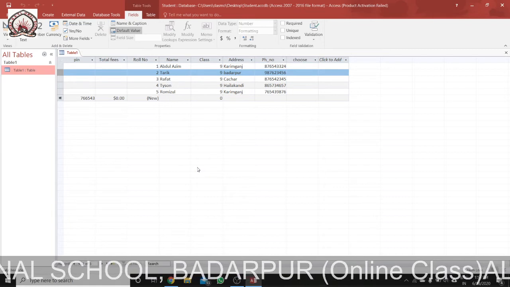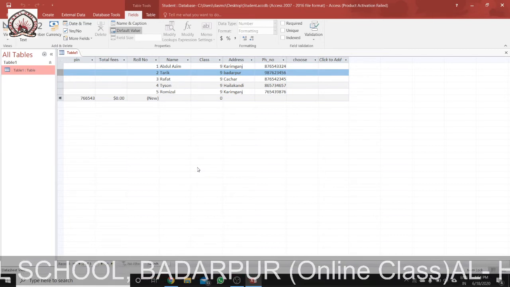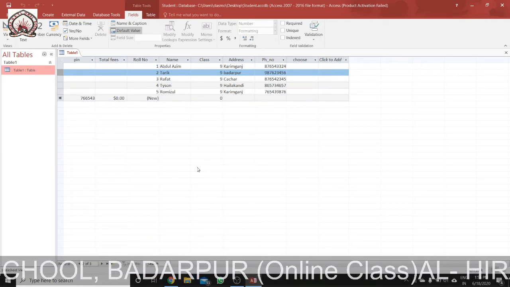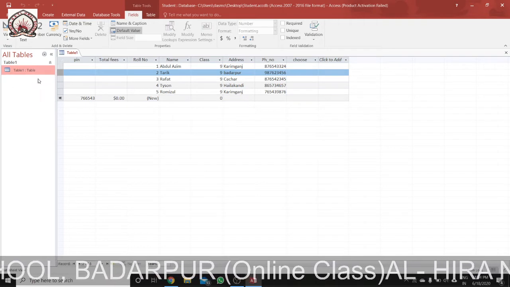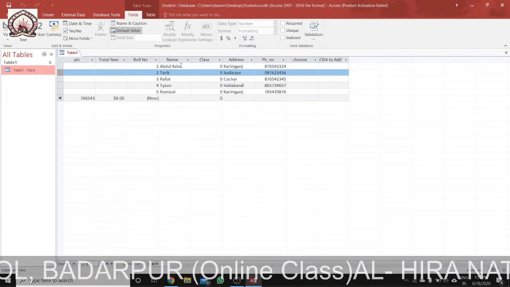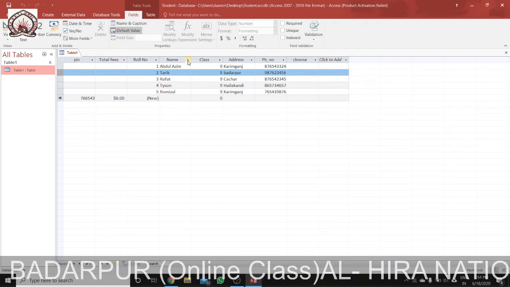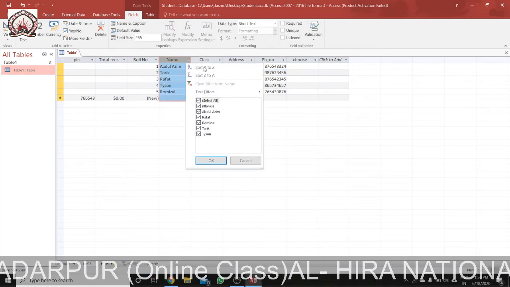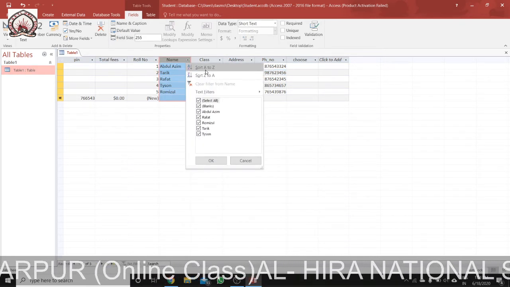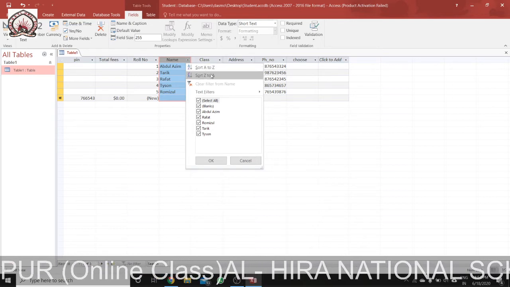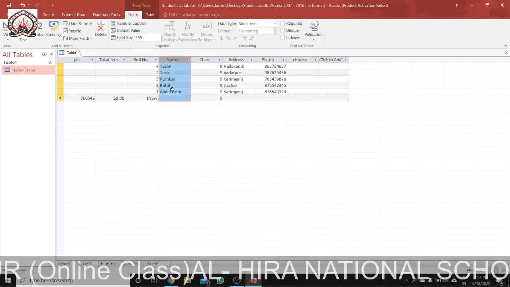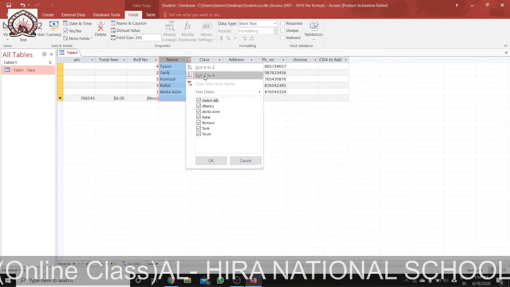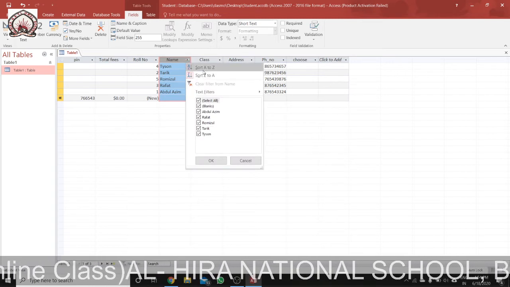How can you sort data? We will double click it, and if you click it here, it will show you. Suppose I want to sort in descending order. You can see it is sorted in descending order. Suppose I want to sort in ascending order, we can do that.